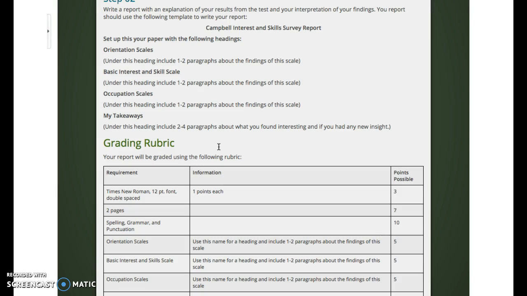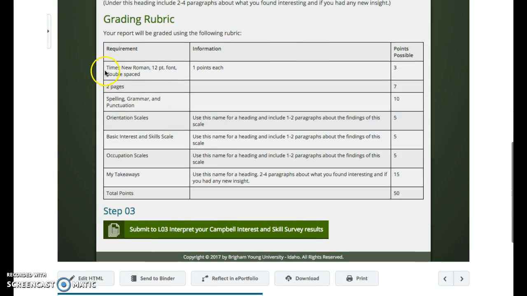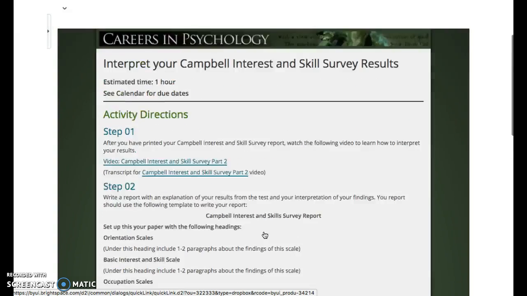If it's less than 2 pages, we have a problem. So it has to be Times New Roman, 12-point font, and double-spaced. Those are each worth 1 point. Has to be 2 pages, that's 7 points. Spelling, grammar, and punctuation are 10 points. And then for each section, here are the points, for a total of 50 points. Any questions that you have, you can put up there in the questions and conversations portion. But here's where you submit your CISS results, your 2-page paper.